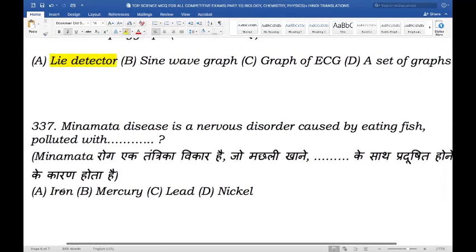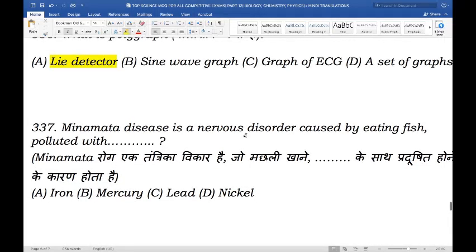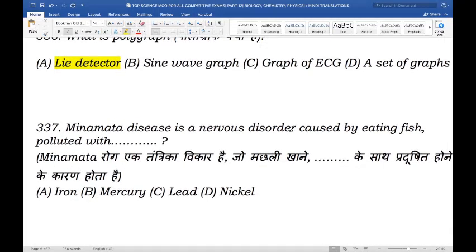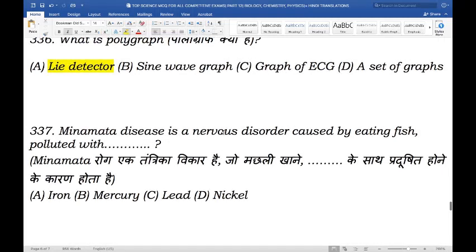Next question. Minamata disease is a nervous disorder caused by eating fish polluted with. The disease caused by consumption of fish which is polluted with, is it iron, mercury, lead, or nickel? And the right answer here is mercury.